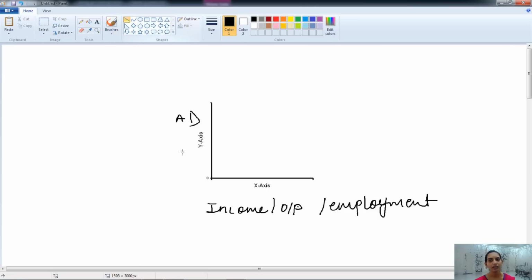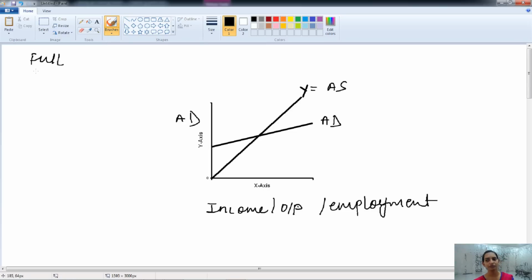We have the 45-degree line that shows income, or the aggregate supply curve. And the other one is the aggregate demand curve, which we have over here.